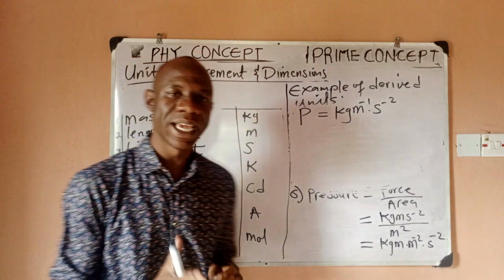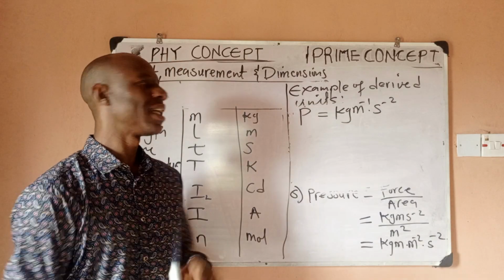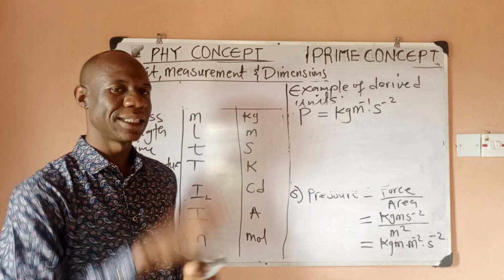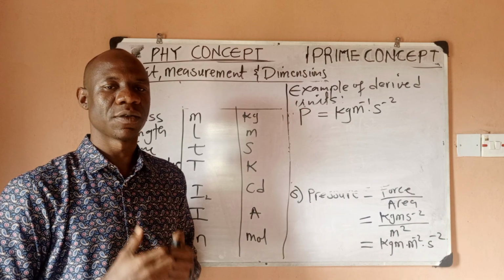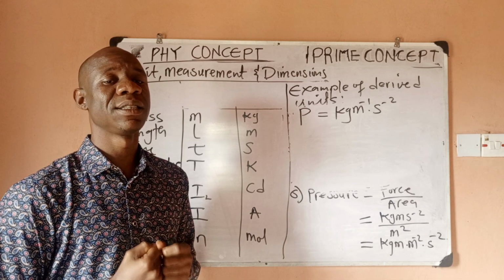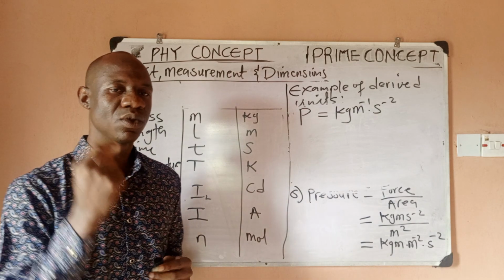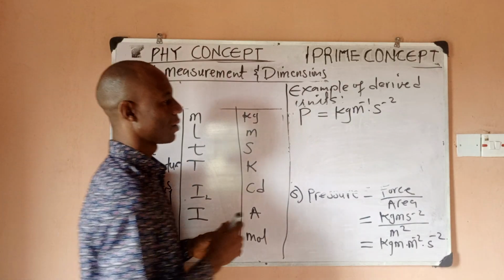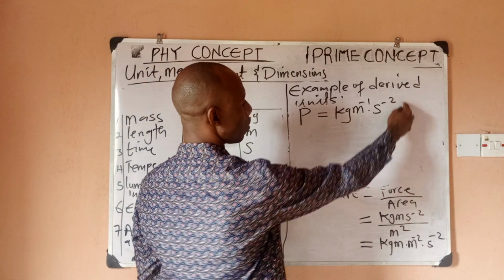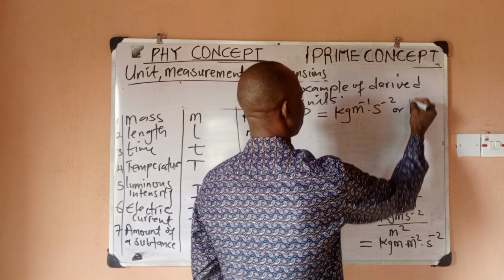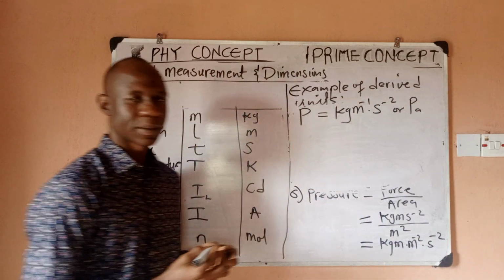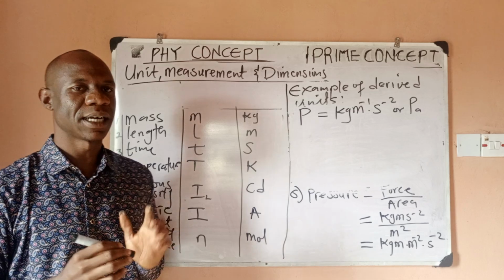Now, the same way as force, they still decided to honor another scientist that did great work under pressure, the study of fluids. Another scientist did great work, which is who? Pascal, Blaise Pascal. So rather than us using this whole unit, which is long, they decided to call this Pascal, Pa.